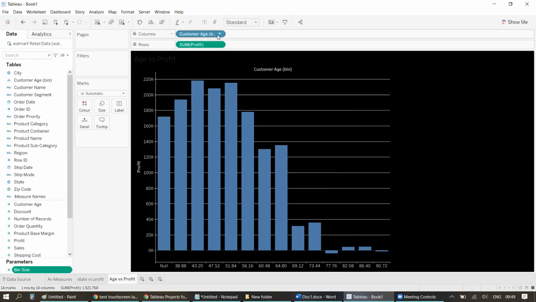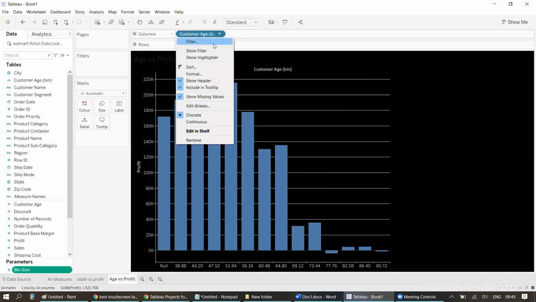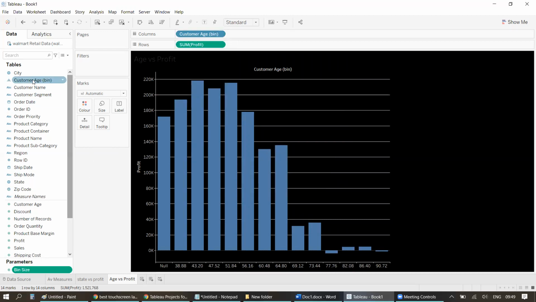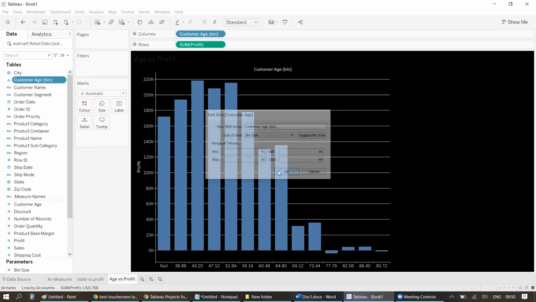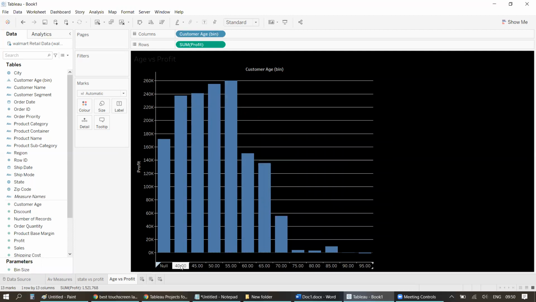And now what I have to do is, I need to use this bin size parameter in this customer age bin. How? Click here, or right click on this, select edit. And can you see the size of bins? Currently it's 4.32. Instead, click this drop down and select your bin size. Alternatively, you can also create a parameter from here as well. So bin size, click OK and done. You can see now the values have changed from the default 4.32 to the current value, that's 5, right?